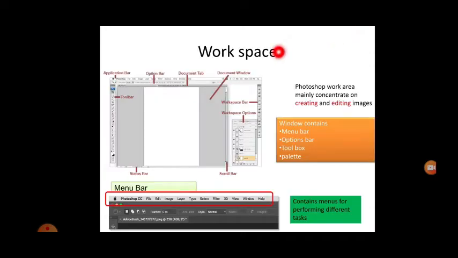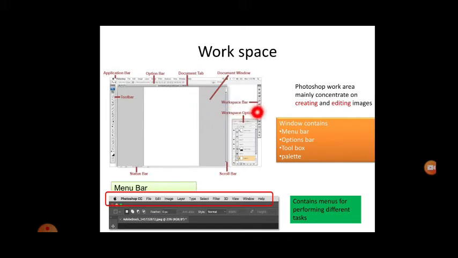Next, let us see what the workspace is. If you open Adobe Photoshop by double clicking, you get a window with the application bar, options bar, document tab, document window, toolbar with some tools, the workspace bar and workspace options, the scroll bar and the status bar. The document window looks like a canvas where we do painting or image processing. We use the tools in the toolbar to process the image or change its attributes.